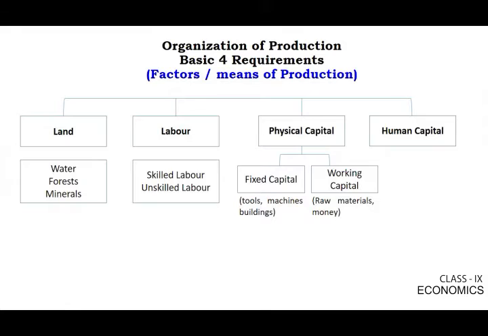Then and there, day by day, time to time, what is the money being spent on? For example, raw materials. If there is a cotton industry, then you are buying raw cotton for that, and that is called the raw material. If you are running a sugar mill, then you are in need of sugar cane. There you have to buy that, and that is called raw material. For that you are in need of money.